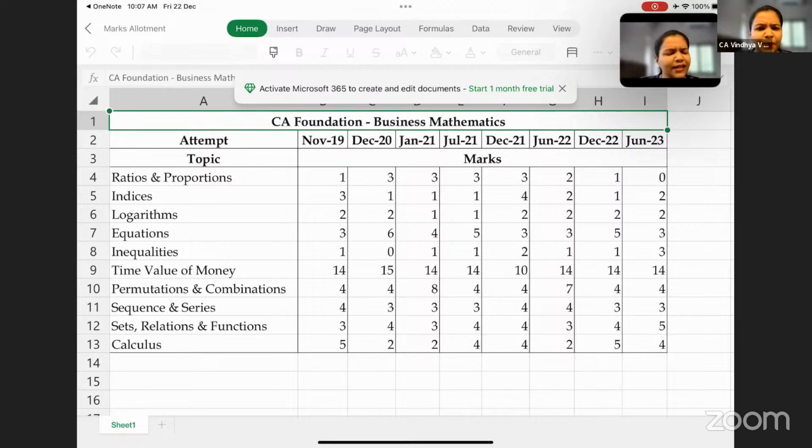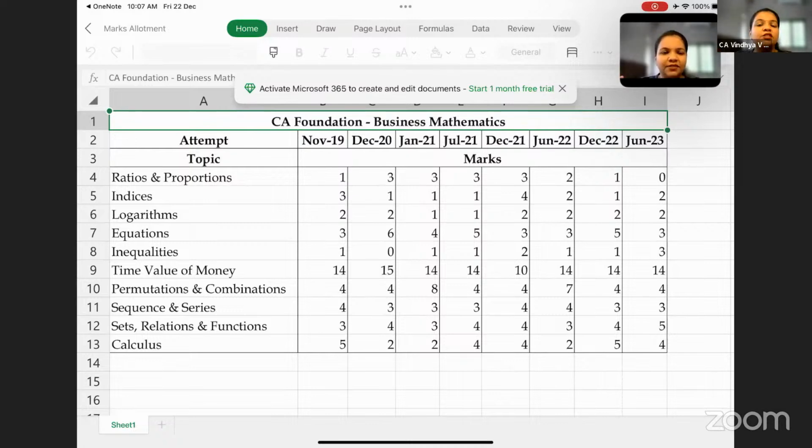Okay, let's start with chapter 1. If you observe very carefully, ratios, proportions, indices, and logarithms, I've given it separately. It can come up to 4 to 5 marks, okay? That can be the average that you can consider. In most of the attempts, it has been asked for 5 marks. And in the previous attempt, if you observe very carefully, ratios and proportions was not asked.